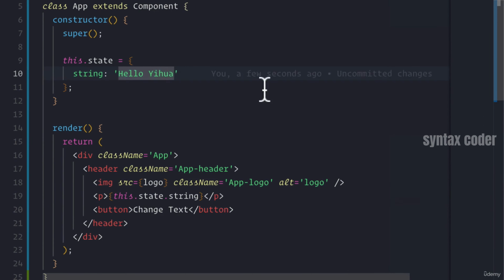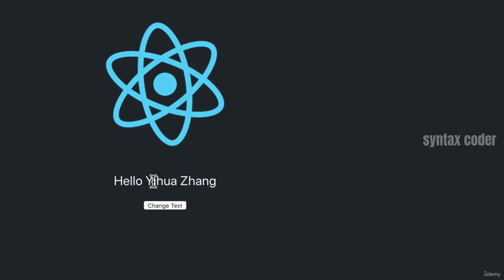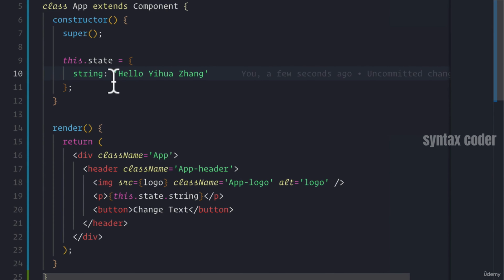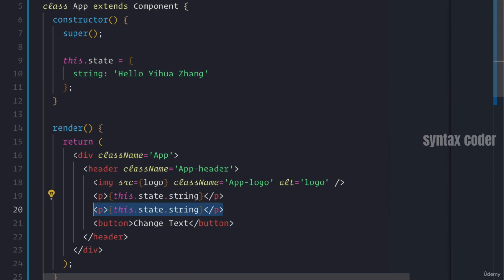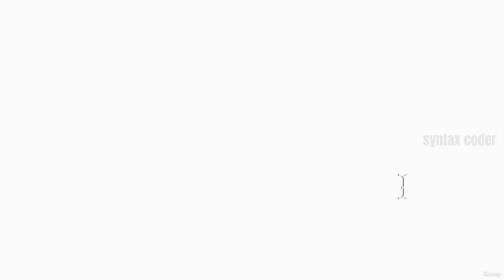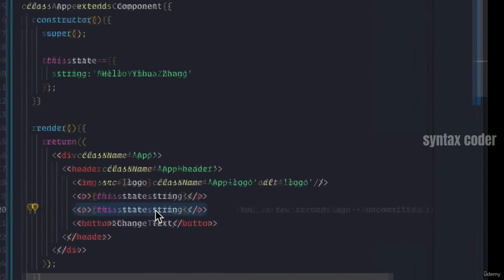But just to prove it, I'm going to say hello Yihua Zhang, right? There. We see that it's looking at the state, looking at this property string, and rendering that here instead. So that's awesome because now I can do this in multiple places, right? I can use this as many times as I want, and I'm going to see multiple versions of it, right?